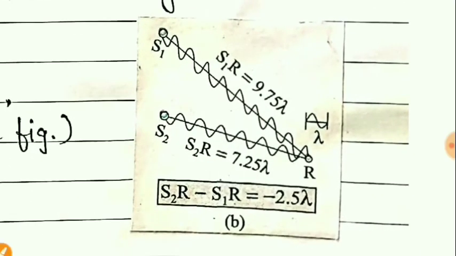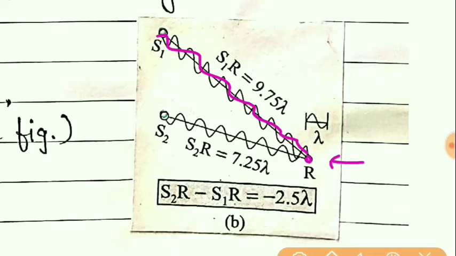You can see here this is a point R. First wave reaches at point R. At the same time, suppose the second wave also reaches at point R. The path length of the first wave is S1R, which is equal to 9.75 lambda.